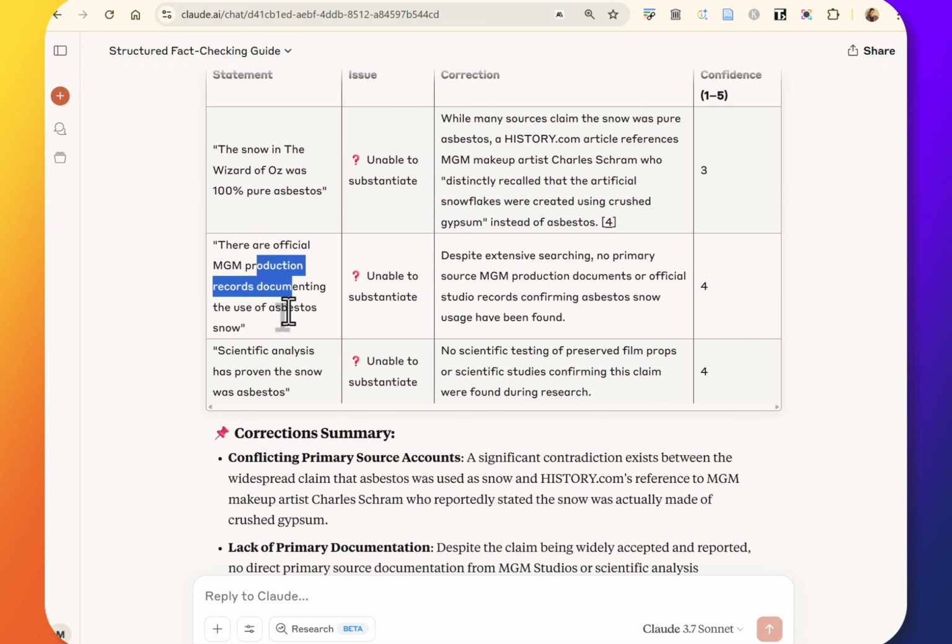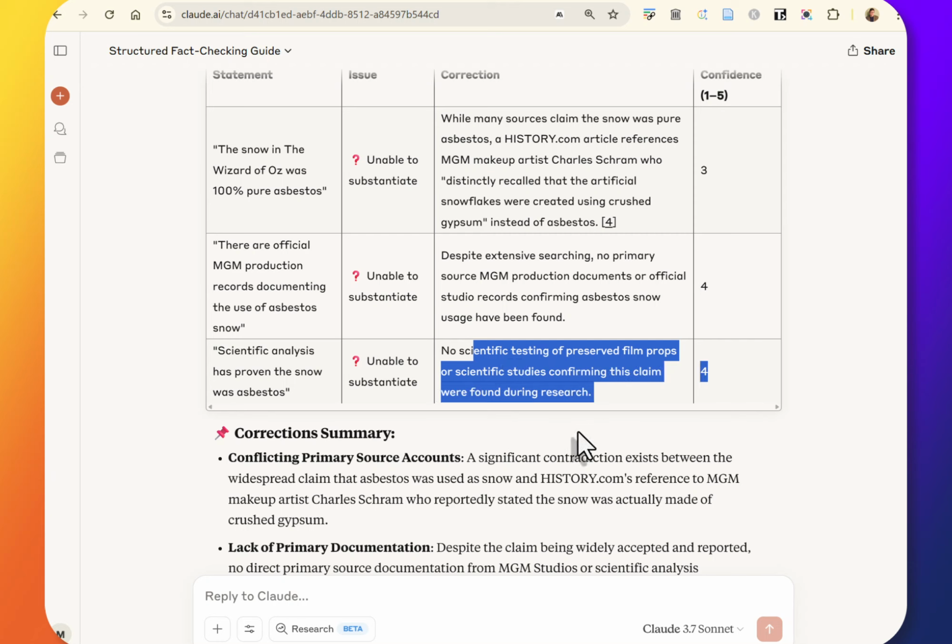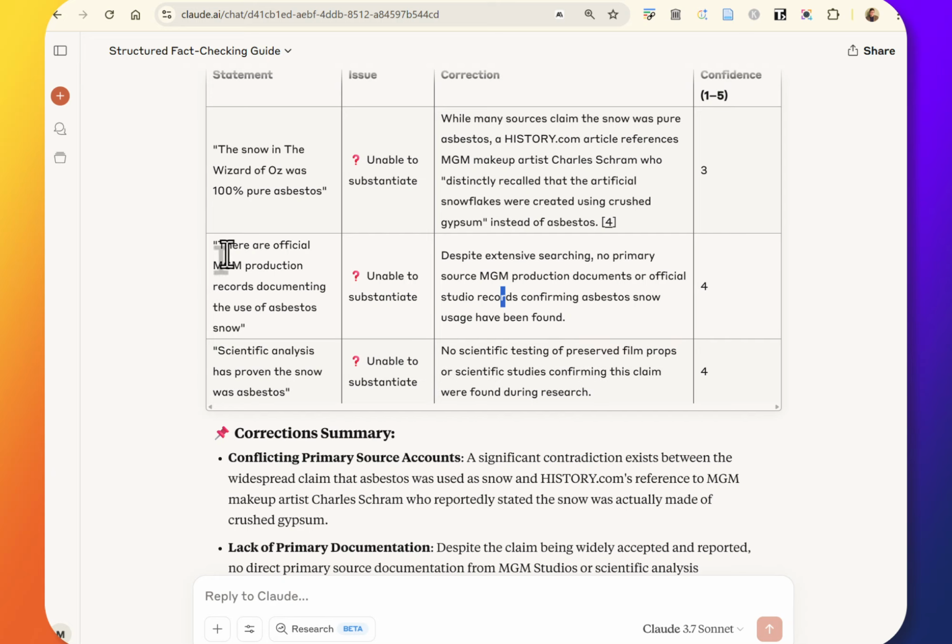And then it looks and says, other types of evidence, there's not really anything, right? There's no record, no documentation. There's no physical evidence, no scientific analysis. It's got a little CSI there. We're going to go get the fibers from the Cowardly Lion and find out if they had asbestos or something. But the point here is we can have personal testimony from Charles Schramm, right? And then we don't really have other types of evidence on this.